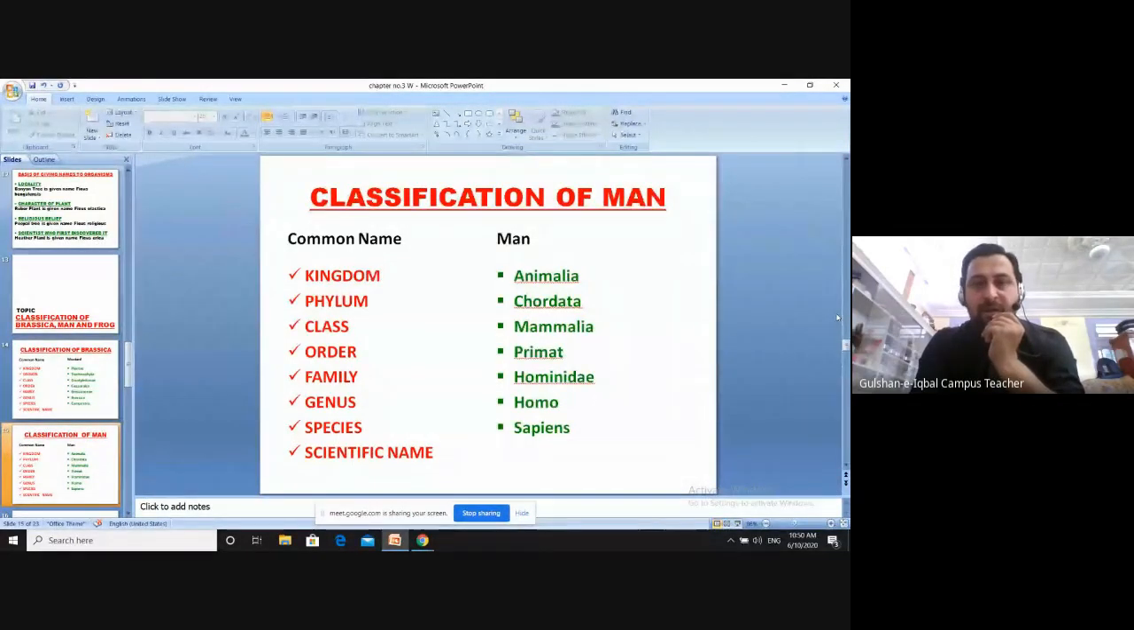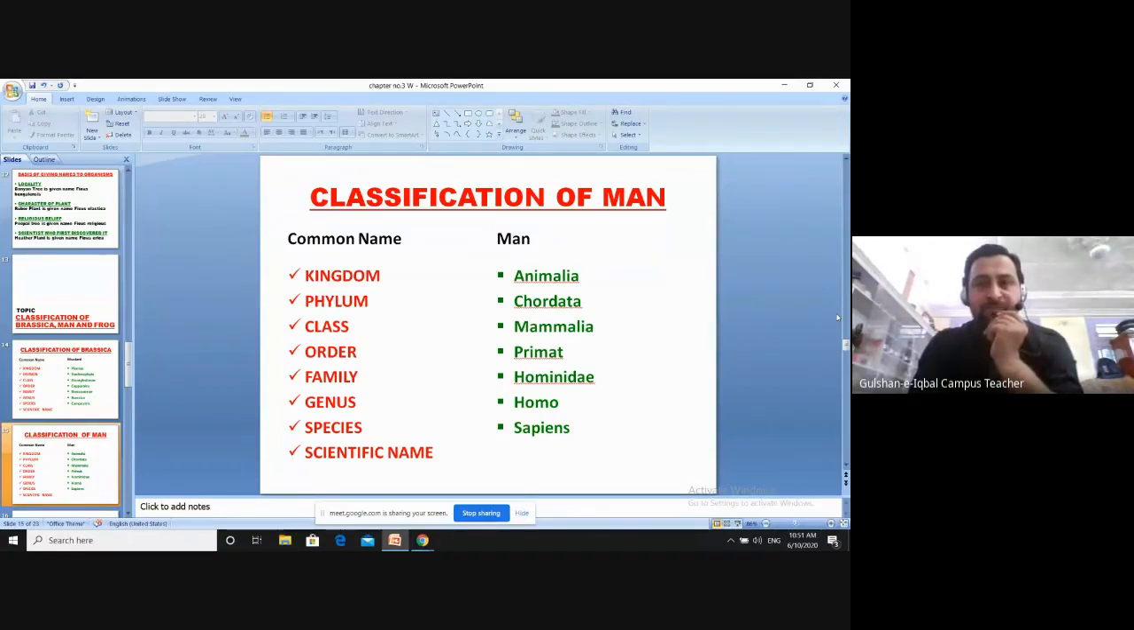Okay, the common name is man. Its kingdom is Animalia, belongs to animals. Its phylum or division is Chordata, that is having vertebral column. Its class is Mammalia, that belongs to mammals. Their order is primate, having 5 fingers in the hands and in the feet. Its family is Hominidae. Hominidae means an organism which is like human beings. Okay, its genus is Homo and its species is Sapiens.